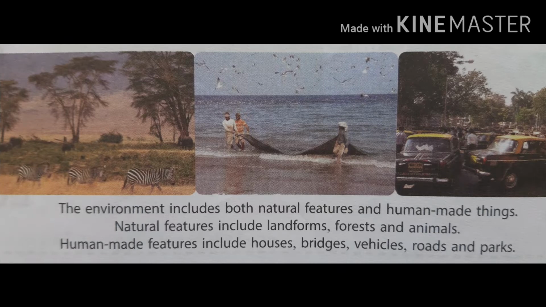The environment includes both natural features and human-made things. Natural features include landforms, forests, and animals. Human-made features include houses, bridges, vehicles, roads, and parks. Our environment gets polluted by different human activities.